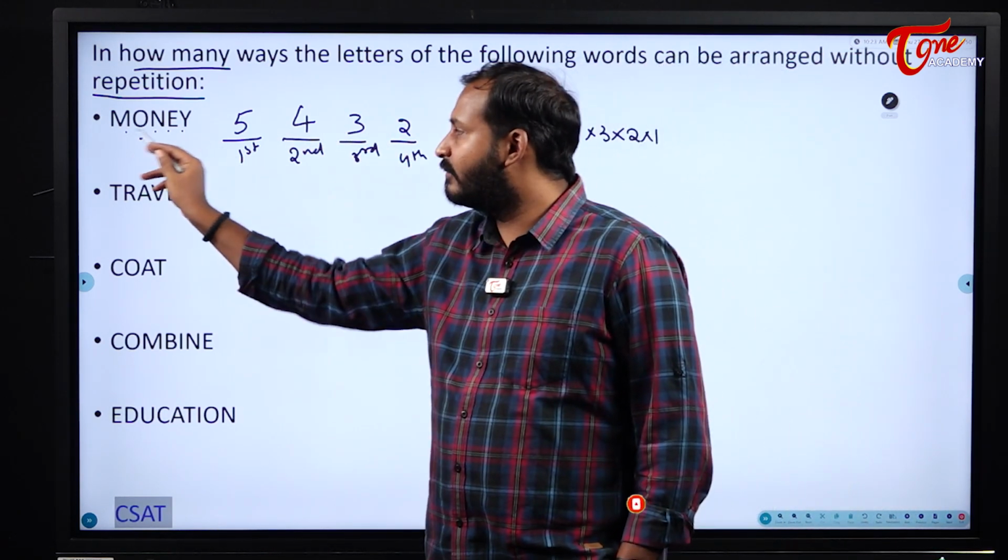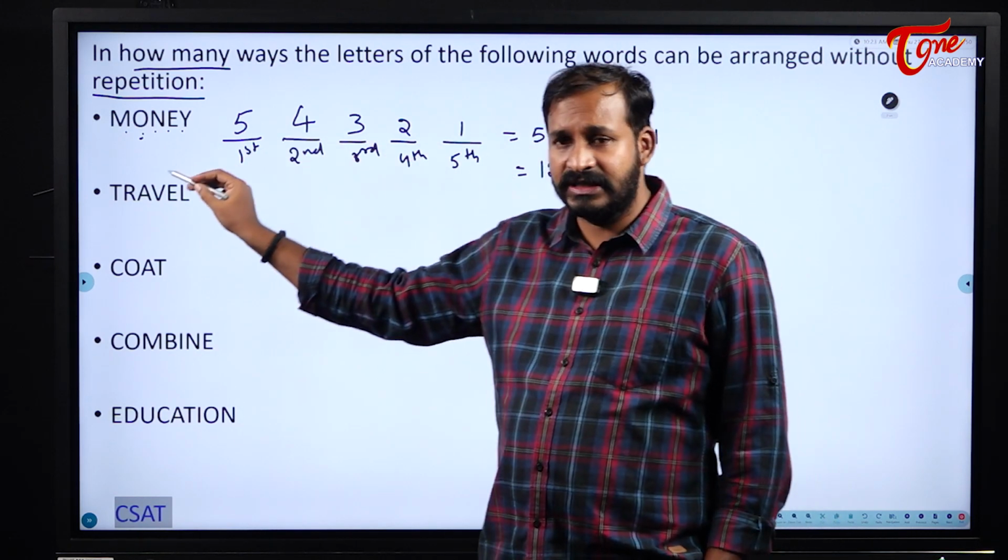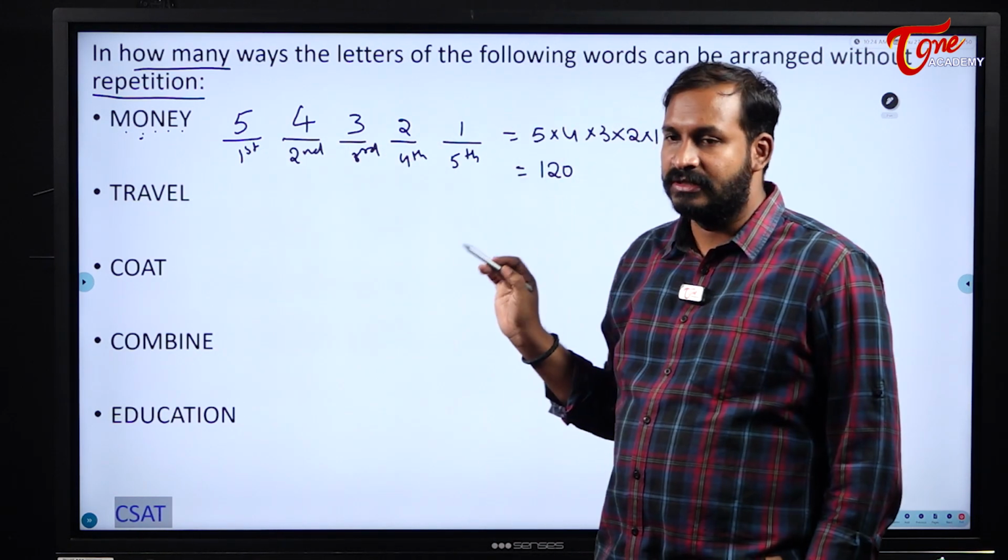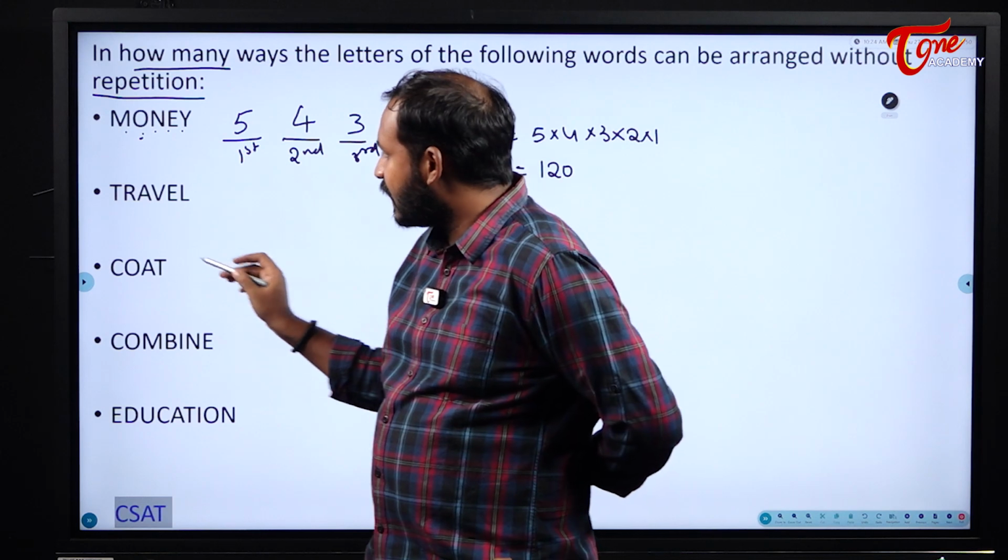So directly count the number of letters. If nothing is repeated, directly write 5 factorial.